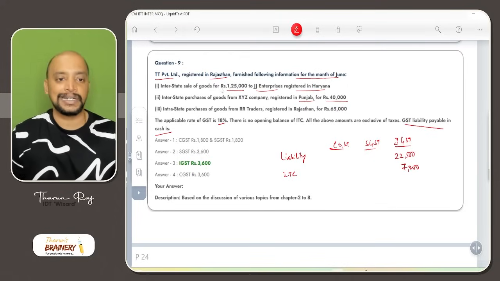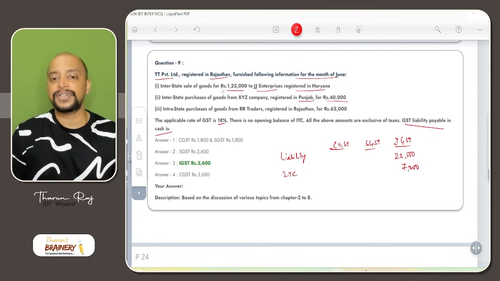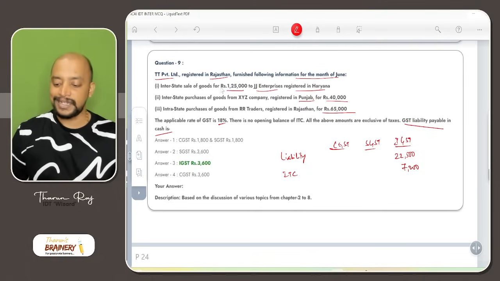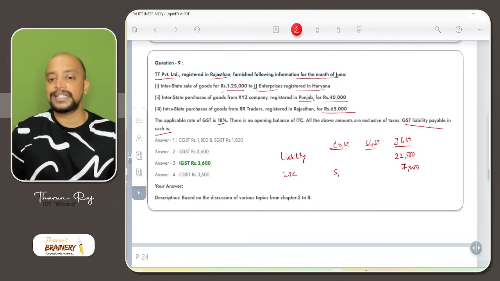We have IGST credit. Then intrastate purchases registered in Rajasthan, 65,000. So 65,000 into 9%. So what is that? 5,850. So CGST credit 5,850, SGST credit 5,850.